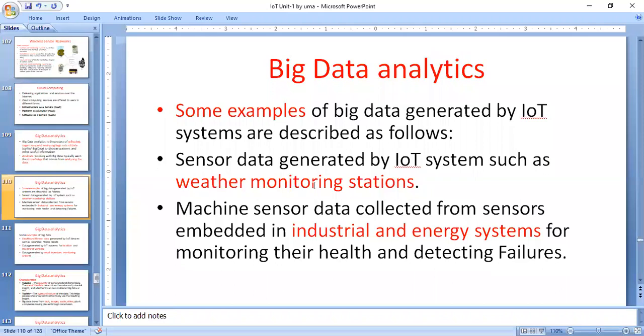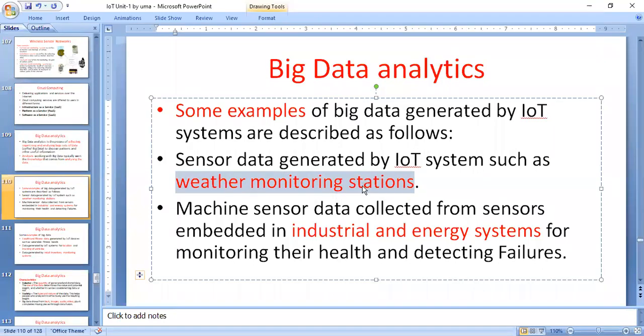The weather monitoring stations are always generating a large amount of data. This is one of the big data applications here. Another application is industrial and energy systems, for monitoring their health and detecting failures. For this purpose, machine sensor data is collected from sensor-enabled devices. That means industrial energy data is another application for big data.